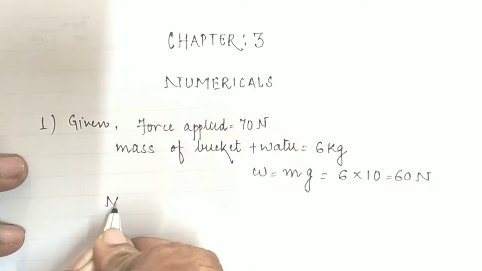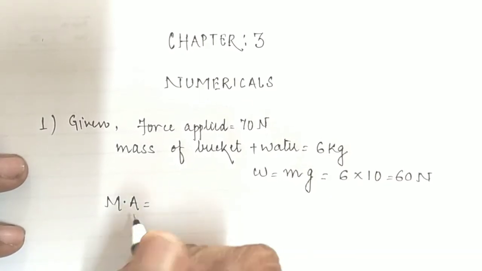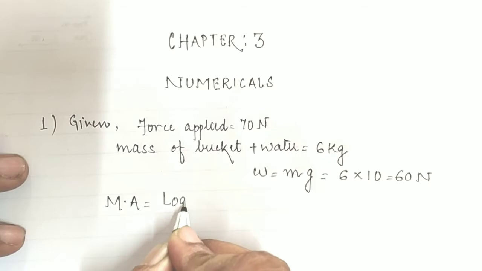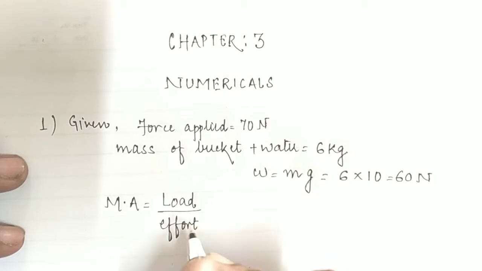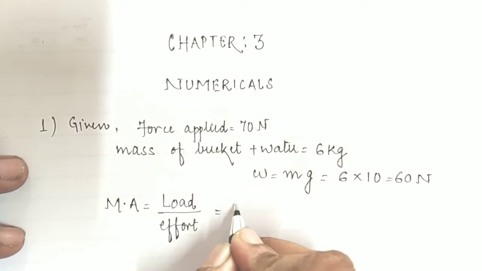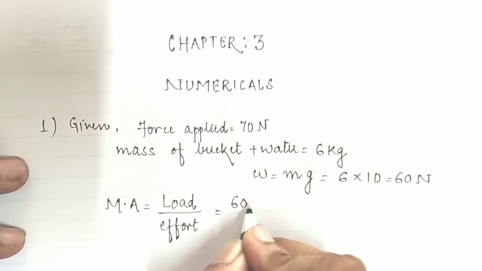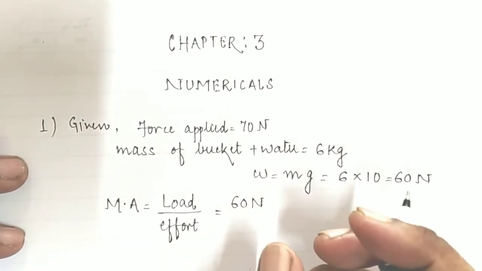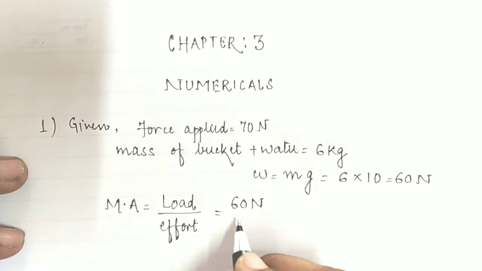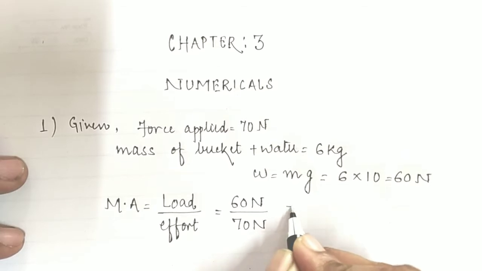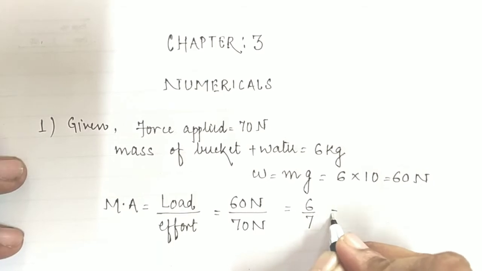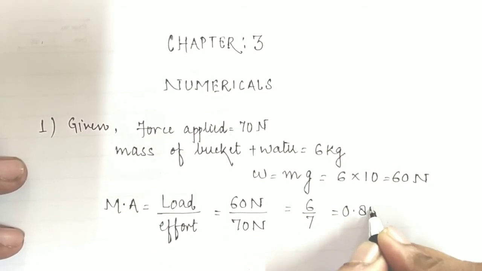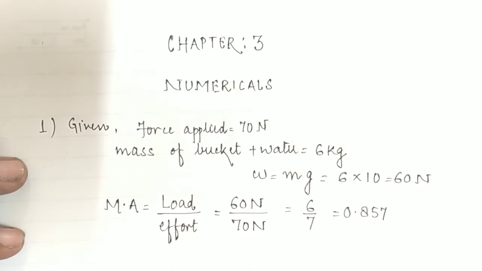In order to find the mechanical advantage, we can write that the mechanical advantage is the ratio of load to effort. Now we are going to put the values. Here the load is 60 Newton, that is the weight of the bucket along with the water, and the effort applied by the woman is 70 Newton. So from here it will be 6 by 7, which is equal to 0.857 as the mechanical advantage for this particular question.